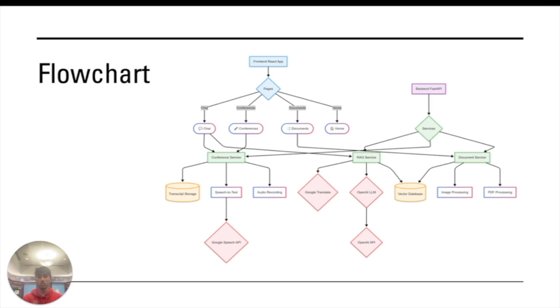And the way that both of these work is that they vectorize this content. And then based on user queries, we do a similarity search and retrieve the most relevant information, provide that to an LLM context for personalized guidance and responses in native languages.